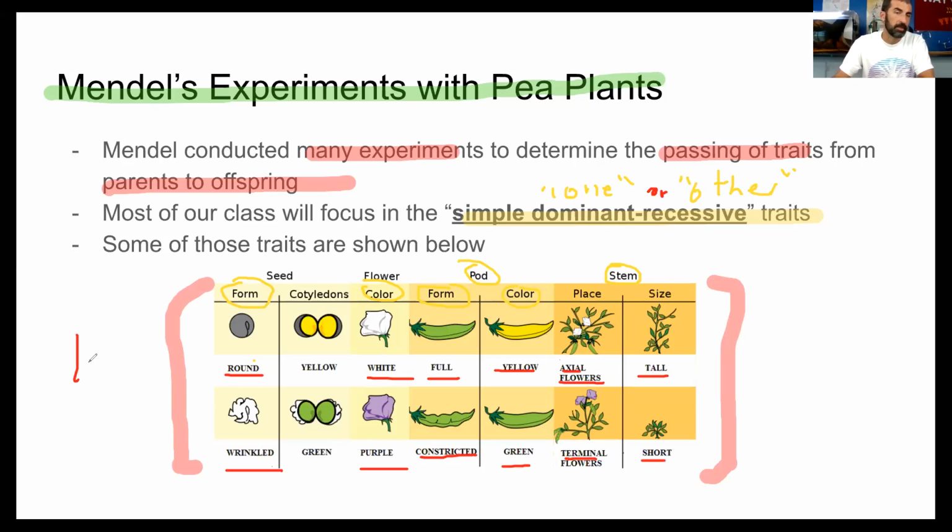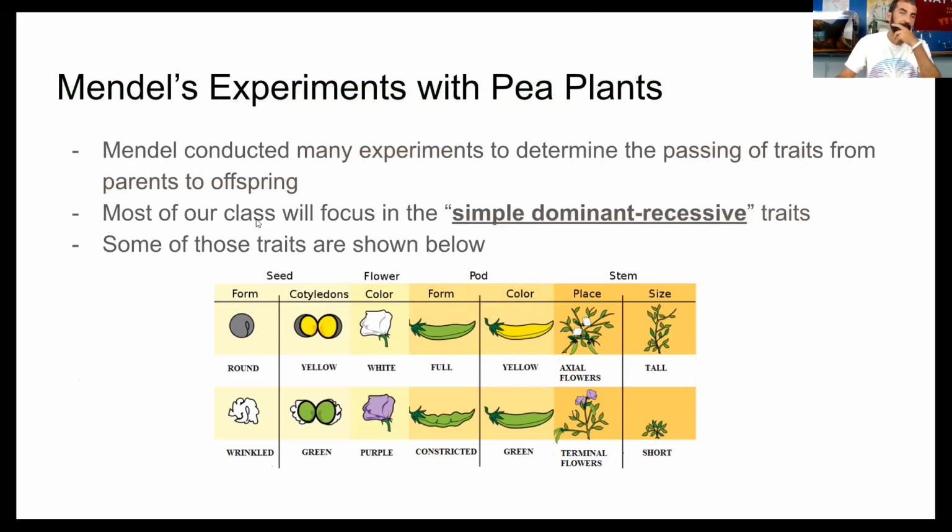But these are all basically traits. He studied these traits in pea plants, and he would allow these plants to pollinate each other, and then they would produce seeds. He would plant these seeds and look at what traits the offspring had to determine which would be dominant or recessive. So it's not that complex of a concept.